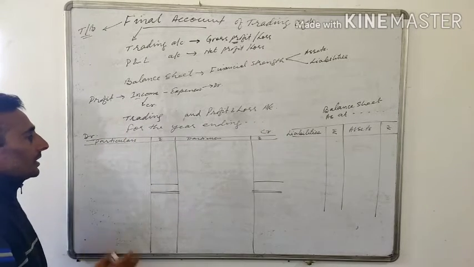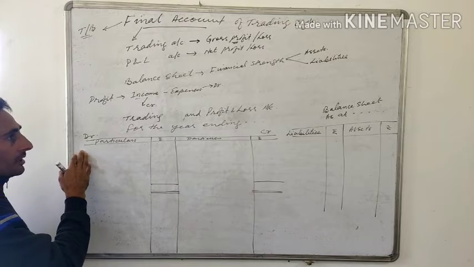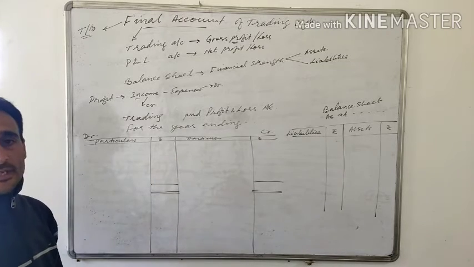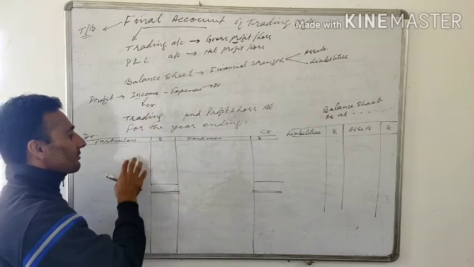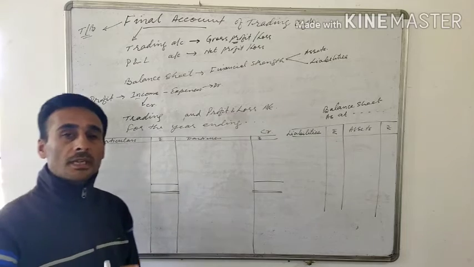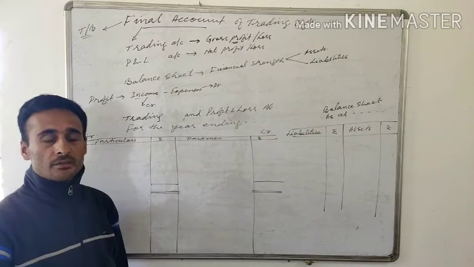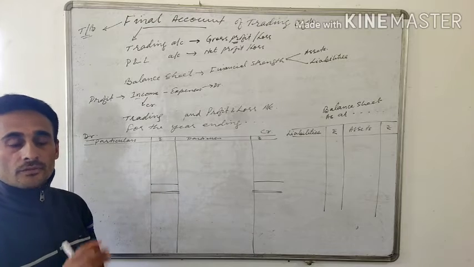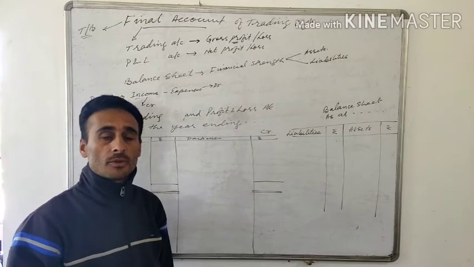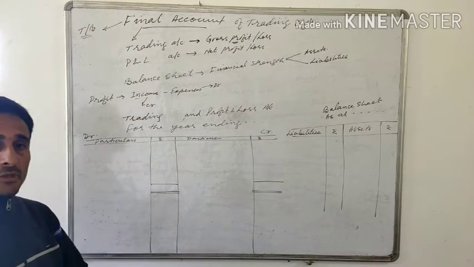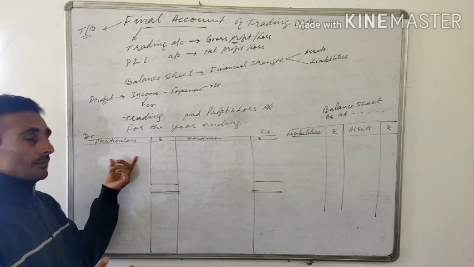Expenses will be on the debit side and income will be on the credit side. Since this is a trading account, you have to take the expenses and income related to trading activities. Trading activities means buying and selling of goods. So expenses related to buying and selling of goods will come in the first part.